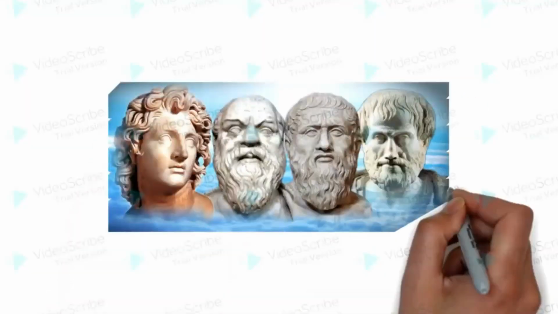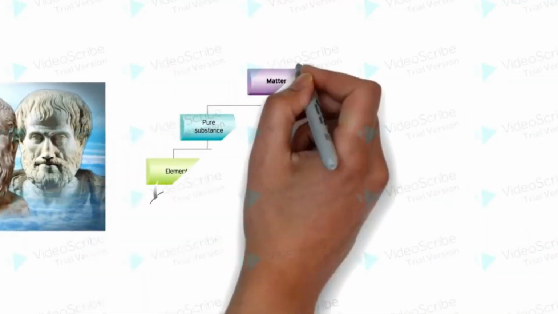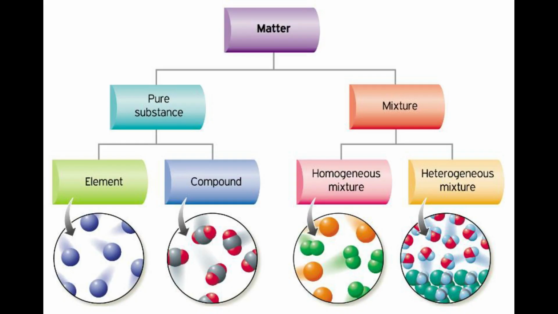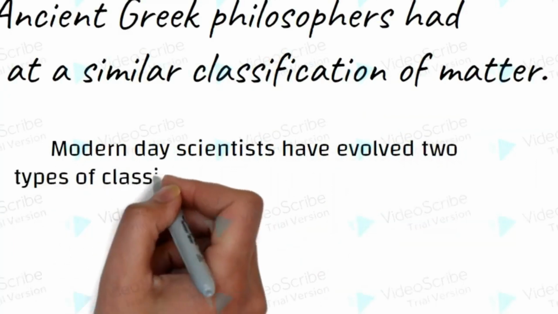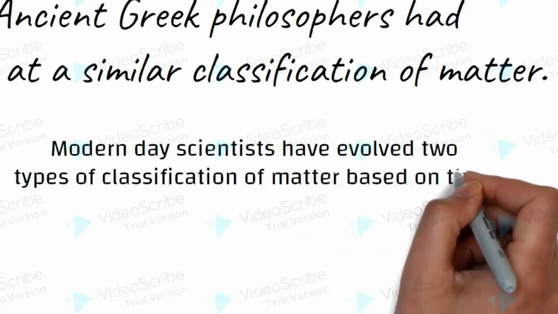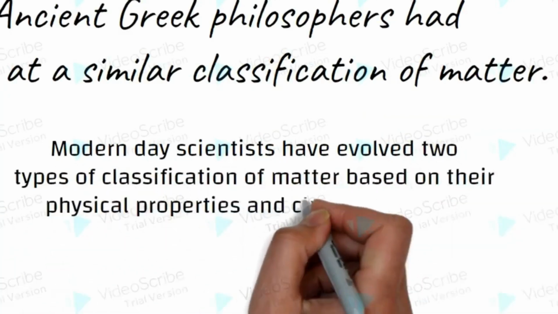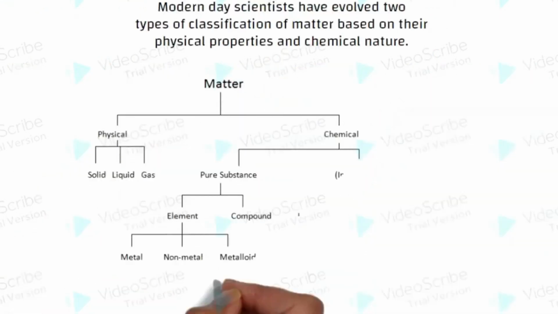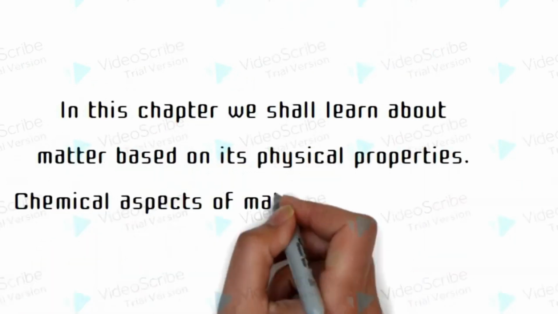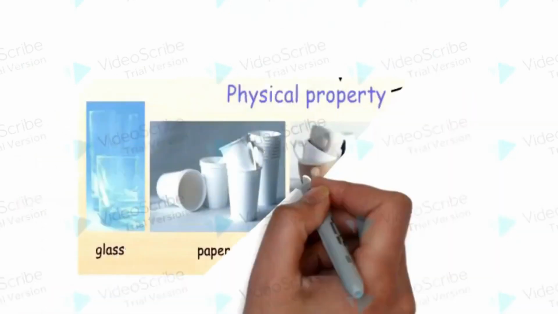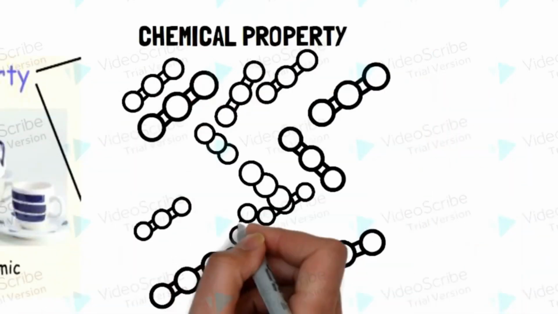Ancient Greek philosophers had arrived at a similar classification of matter. Modern day scientists have evolved 2 types of classification of matter based on their physical properties and chemical nature. In this chapter, we shall learn about matter based on its physical properties. Chemical aspects of matter will be taken up in subsequent chapters.